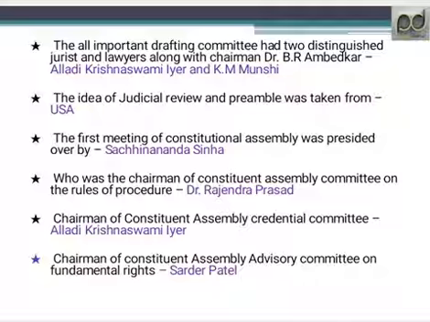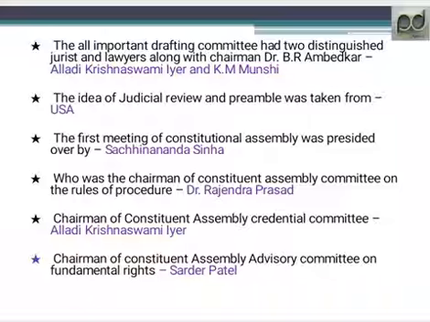Next, the all-important drafting committee had 2 distinguished jurists and lawyers along with chairman Dr. B.R. Ambedkar. Except Dr. B.R. Ambedkar, there were 2 lawyers and jurists. Who were they in the drafting committee? They were Alladi Krishnaswamy Iyer and K.M. Munshi. The idea of judicial review and the preamble was taken from, very important question, it has come many times in various examinations, the concept of the preamble was taken from the USA.